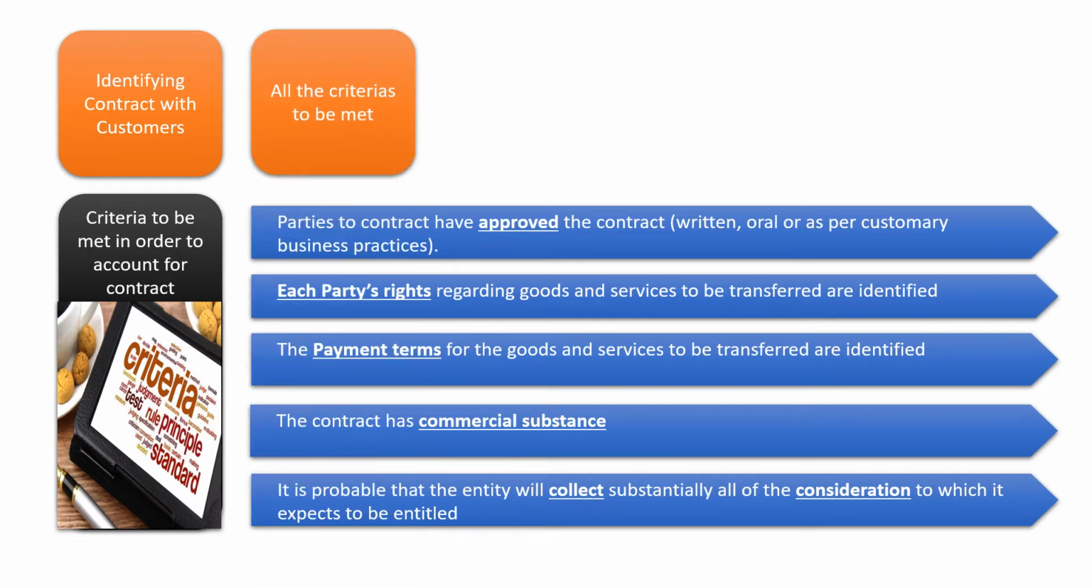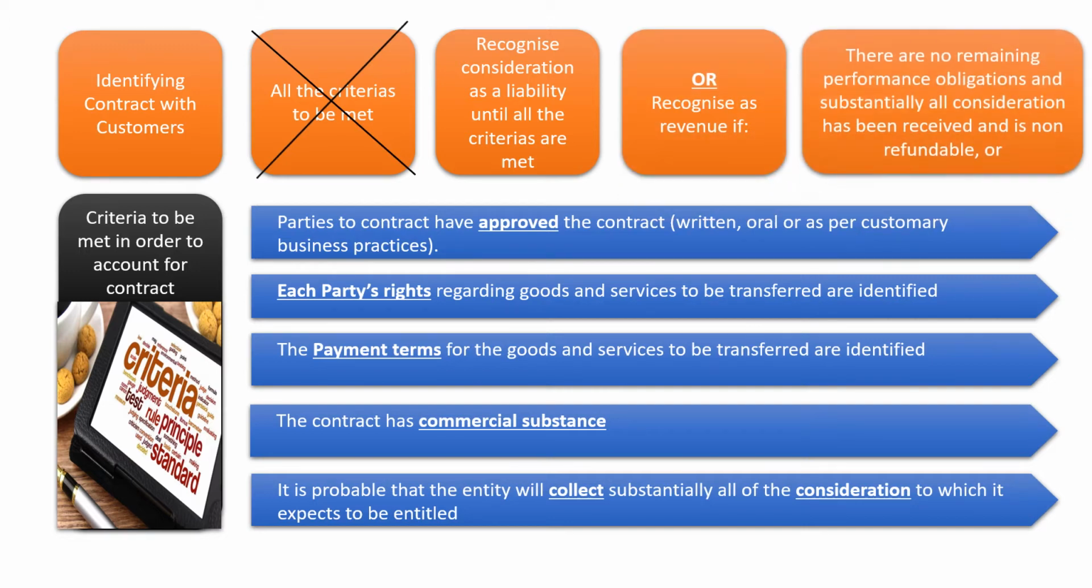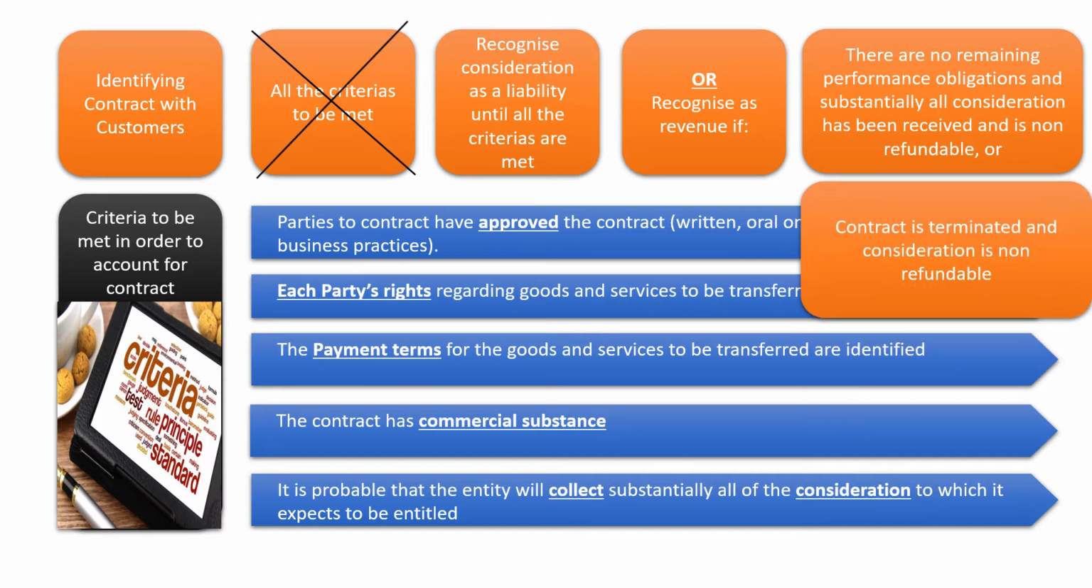Now, all such criteria are to be met. If they are not met, then recognize the consideration as a liability until all the criteria are met, or recognize as revenue if there are no remaining performance obligations, and substantially all the consideration has been received and is non-refundable, or the contract is terminated and consideration is non-refundable. There are many things this standard talks about, such as combination of contract, contract modifications, and accounting for those modifications. Let's have a look at them.